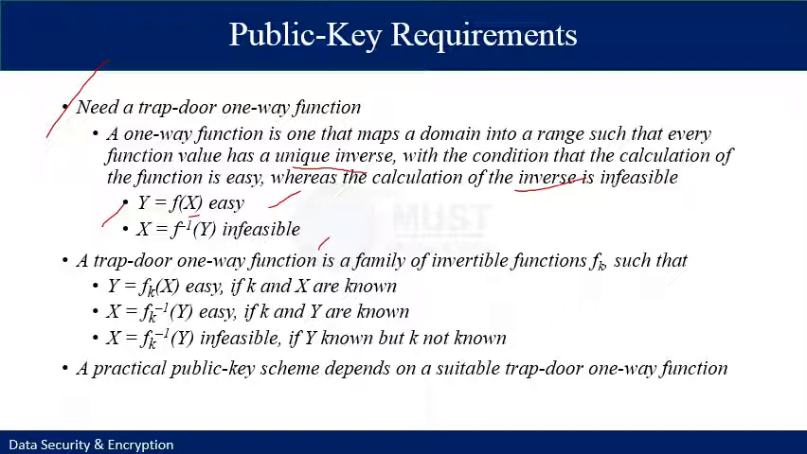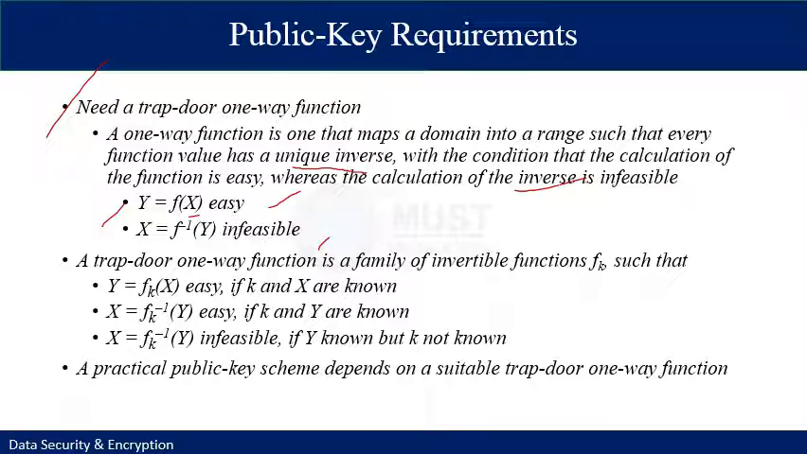Generally, easy is defined to mean a problem that can be solved in polynomial time as a function of input length. Such algorithms are said to belong to the class P. The term infeasible is a much fuzzier concept. In general, we can say that a problem is infeasible if the effort to solve it grows faster than polynomial time as a function of input size.